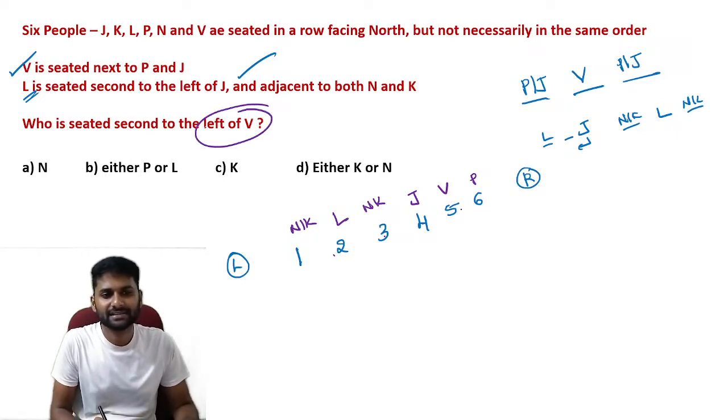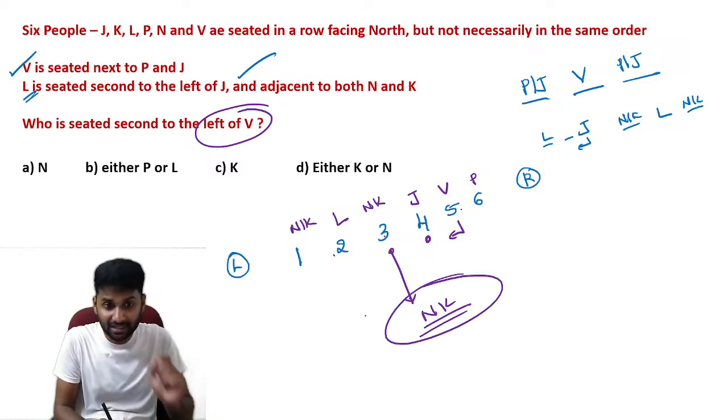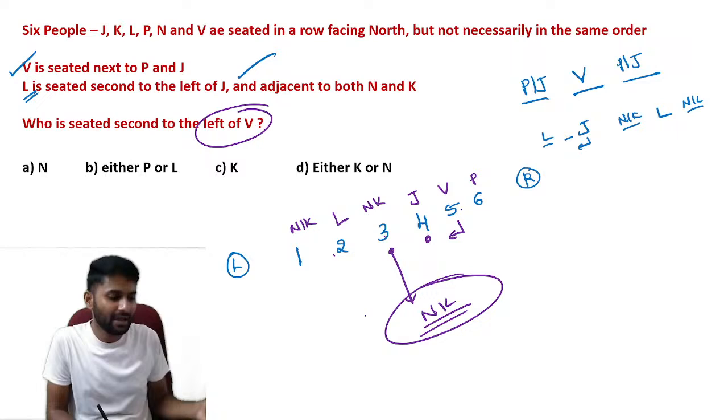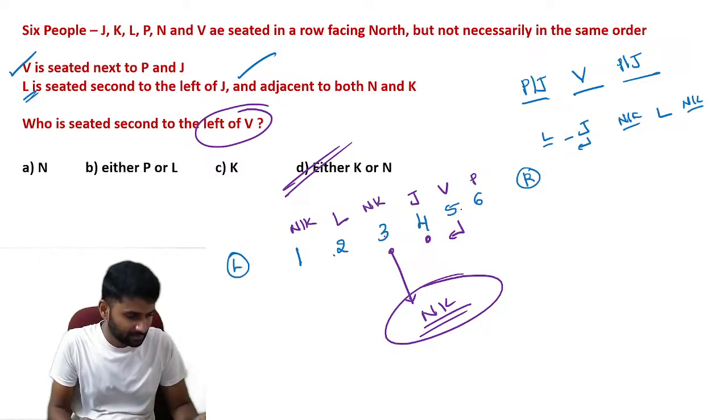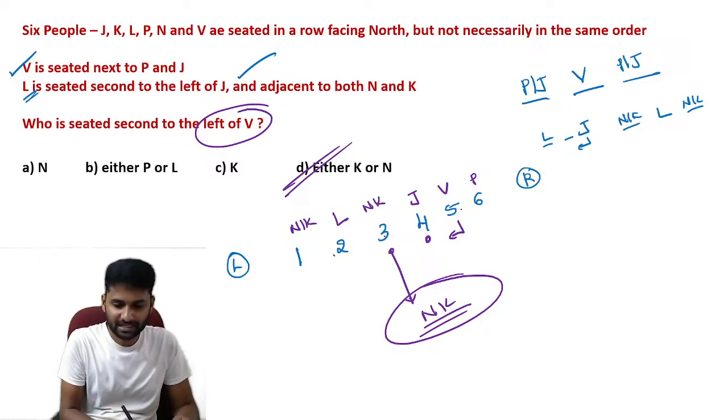So who is sitting second to the left of V? Guys, who is sitting second to the left of V? First left and second left. Second left should be either K or N. We are not sure about that particular person. Reason, we don't have any proper data. That's why either K or N. That's the suitable answer. Is it clear? This arrangement.